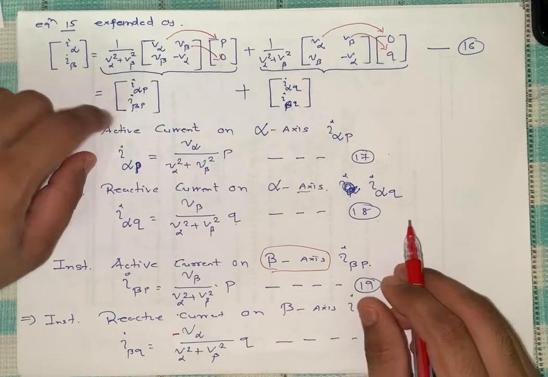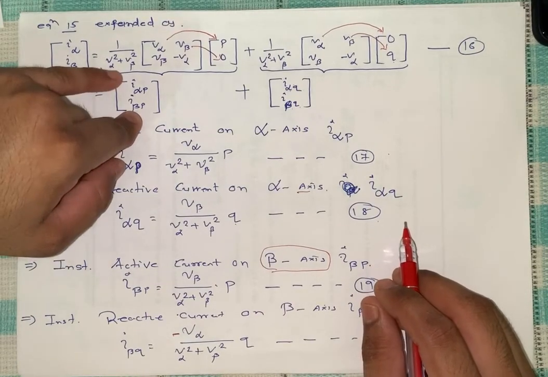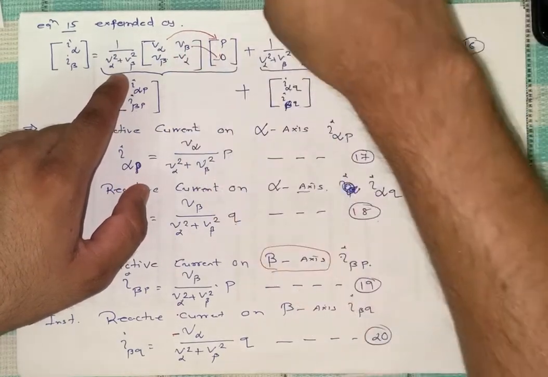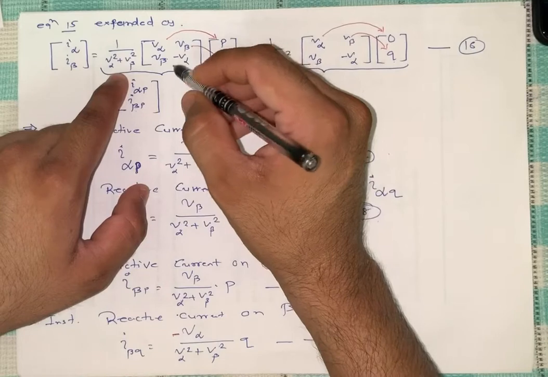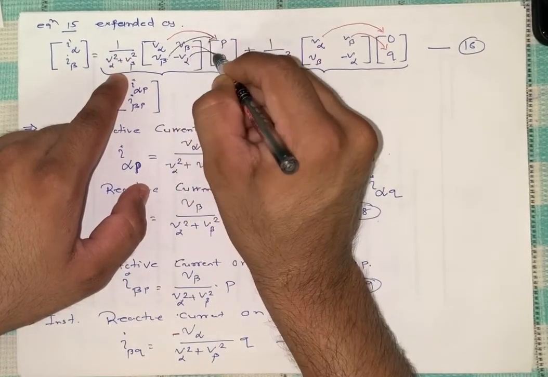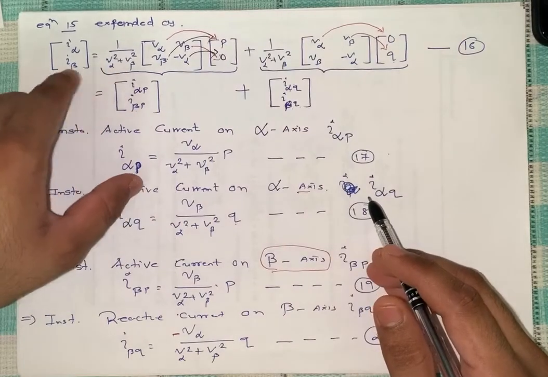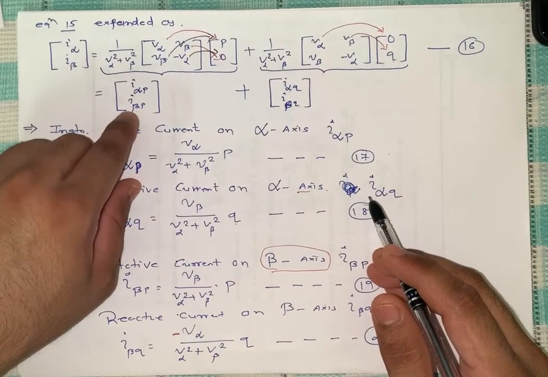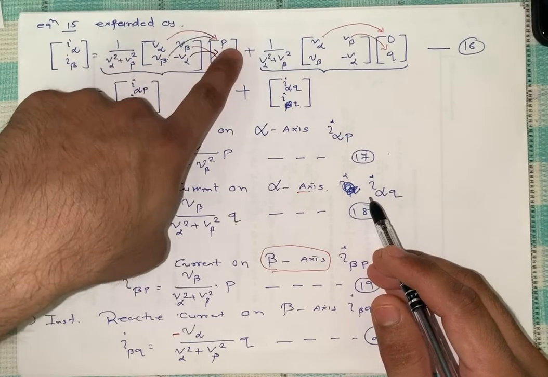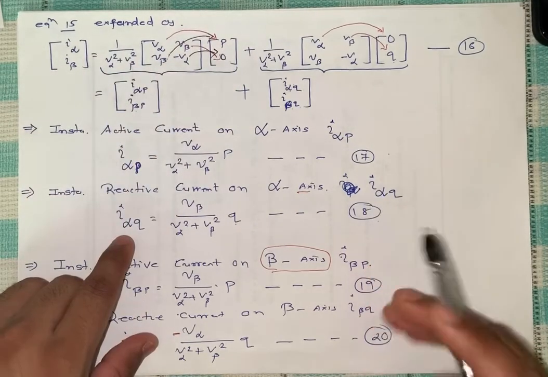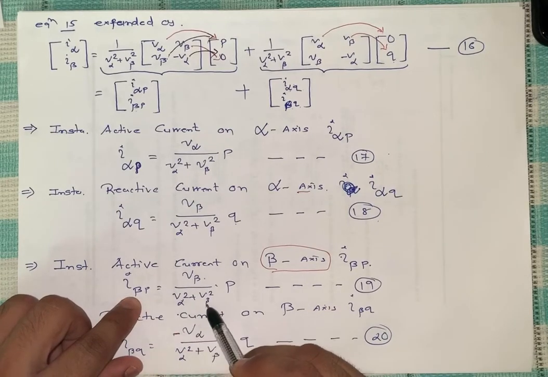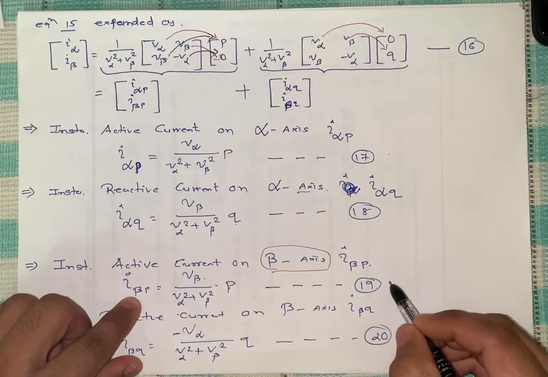Now beta axis with active power. So beta axis active power is over here. So now this thing is multiplied with here, and this thing is multiplied with here. So now what is the equation of I beta P? 1 upon V alpha square plus V beta square, that is same, V beta multiplied with P. So I beta P is equal to V beta over V alpha square, that is same, multiplied with P, that is equation number 19.